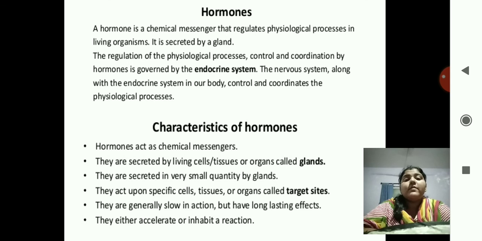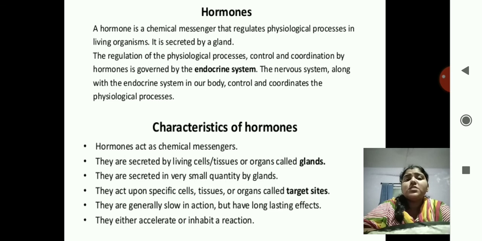Now we will turn to the characteristics of hormones, or what the hormone does in our body. Hormones act as chemical messengers. They are secreted by glands, which are cells, tissues or organs. They are secreted in very small quantity. They act upon specific cells, tissues or organs called the target sites. They do not go anywhere they want. Where there is a need, there is a hormone, and that part is known as the target site.